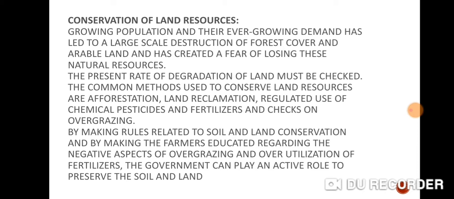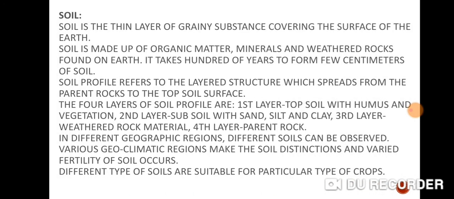The government can play an active role in preserving the soil and land by making rules related to soil and land conservation, and by educating farmers regarding the negative aspects. Many problems come from overutilization of fertilizer and overgrazing. So these are the points by which we can save and conserve our land resources. Okay students, now let's move to the next topic, that is soil.